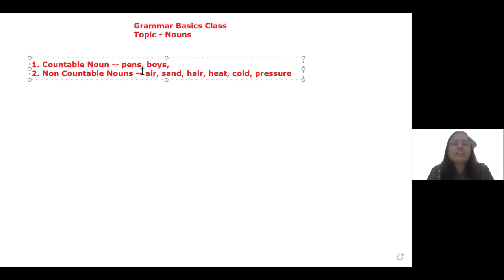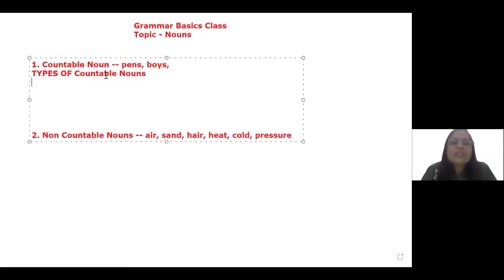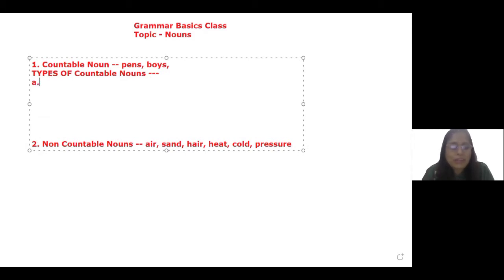The first category that I'm going to take up is countable nouns. Types of countable nouns. The first type of countable noun is a common noun. Why is it called a common noun? Because it is a common name given to a number of nouns. For example, a boy is a common noun. It can be a word used for anyone who is a boy. A pen can be any pen.